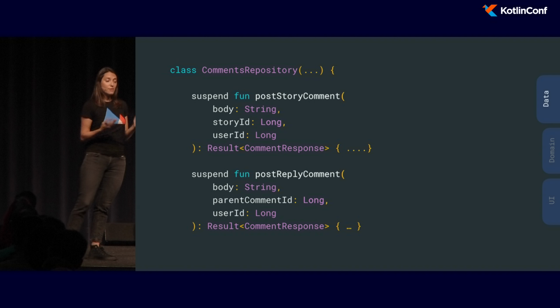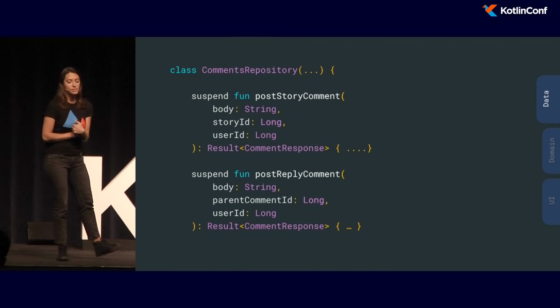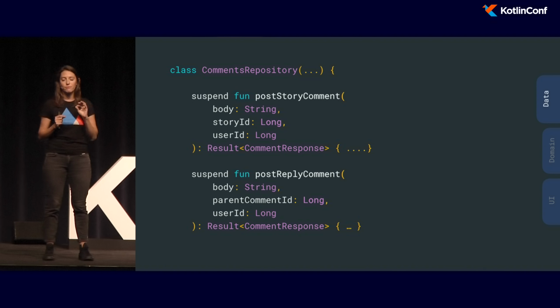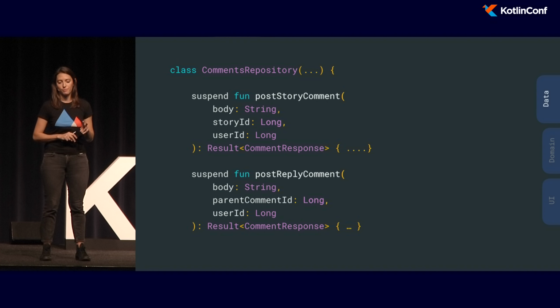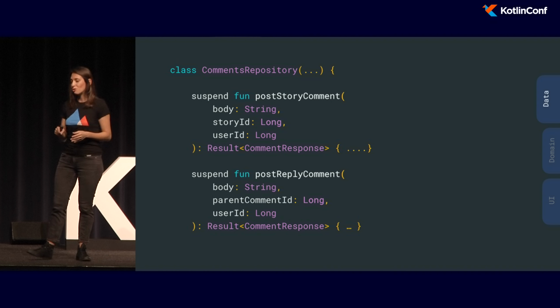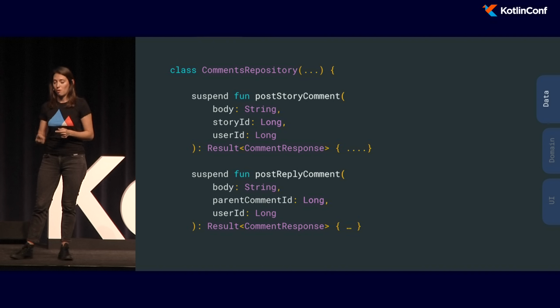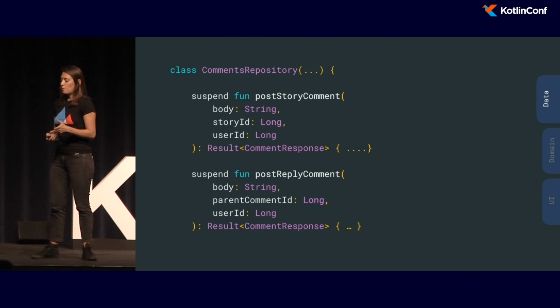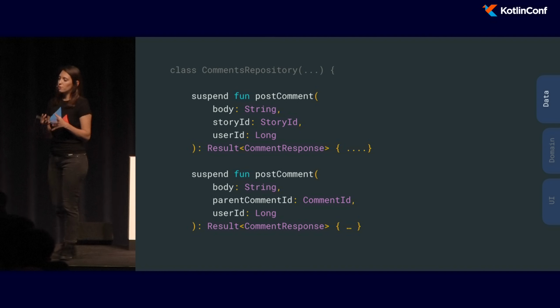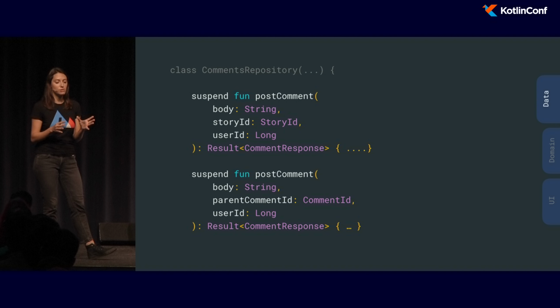OK. Another problem that we had was this. If you look at these two methods, you'll see that they're very similar. They both get a string and two longs as a parameter. The difference being that when you're posting a comment to a story, you actually need a story ID. When you're posting a reply to a comment, you need a parent comment ID. So what we would have wanted is to enforce that type safety. We would have wanted to have just post comment, but with two clear overloads, one with story ID and one with a comment ID.